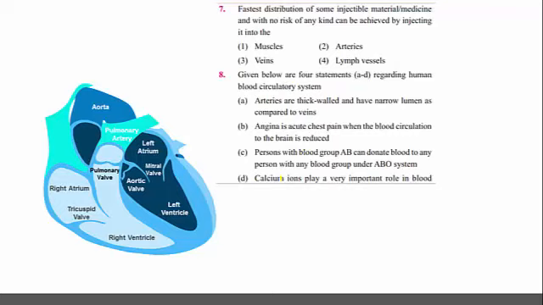Fastest distribution of some injectable material or medicine, with no risk of any kind, can be achieved by injecting into the... very interesting question. See, a patient is admitted in the hospital. Some urgent medicine or injection is required to be injected into the body of that patient. So where to inject? Should it be injected into the muscle, the arteries, the veins, or the lymph vessels?